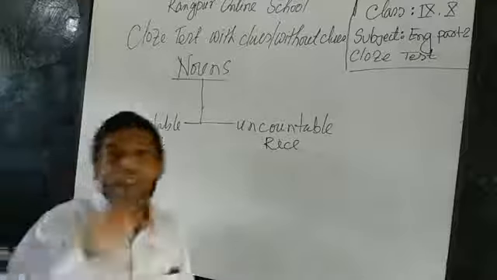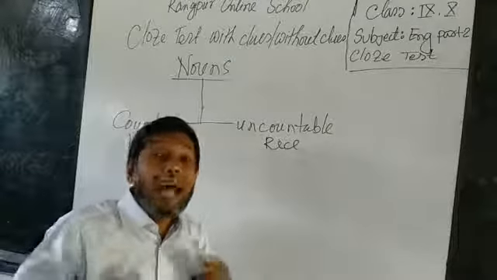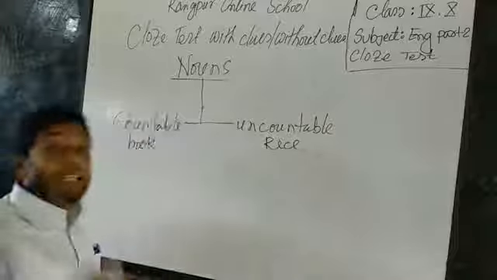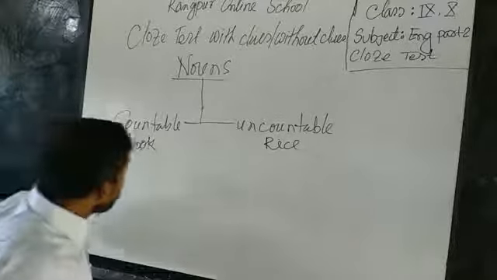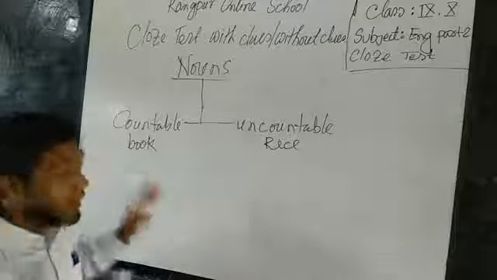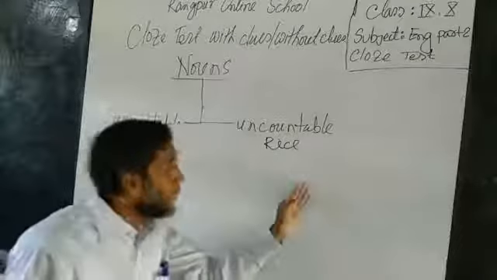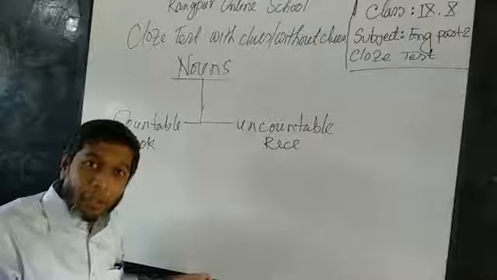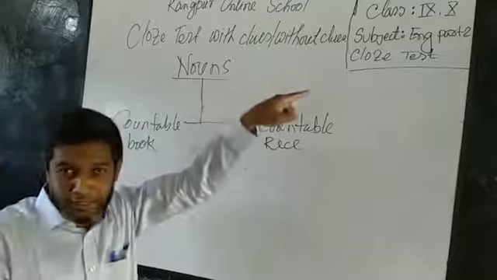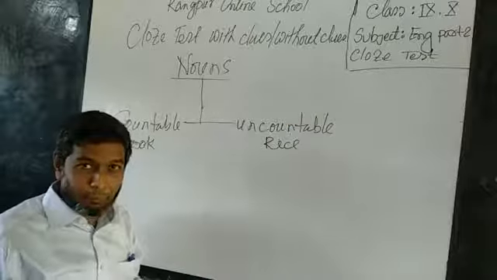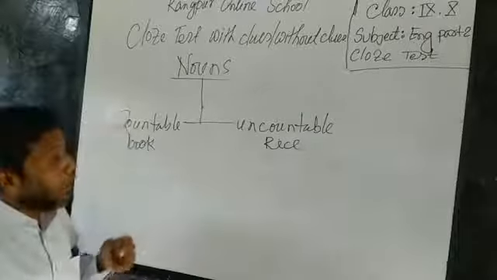But my question is not here. My question is, what is my purpose? What I want to tell you is that you have to know that this book is a countable noun, okay? So rice is an uncountable noun, it's okay. It cannot be counted, it can be counted, it's okay. But it will not help me to fill any gaps in the sentences. So what will help me? This is the question.